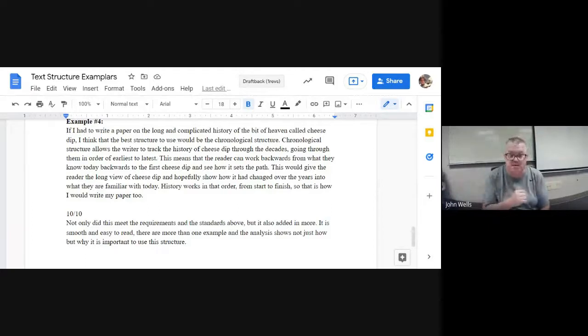Now, that would get you a 10. I know some of you are going to say, well, of course it's a 10 because it's longer. Well, yeah, but it does more. Not only is it more, it has a lot more lively words, it has a lot more information in it. But it also gives you that analysis. This is why I would do it. And then it puts it in context. It says, hey, look, you're familiar with this cheese dip. How did we get here? And we work our way backwards through the chronological order. And so it really gives that sense of relevancy and importance and why it is going to happen that way.